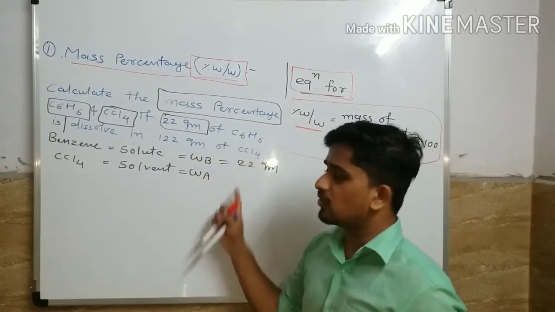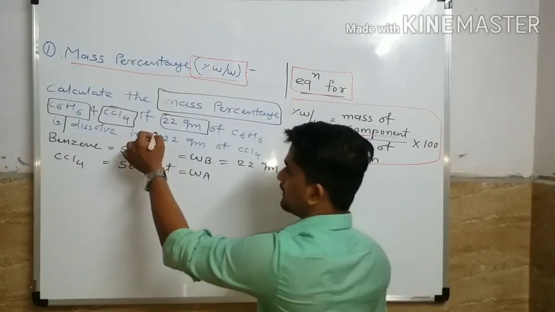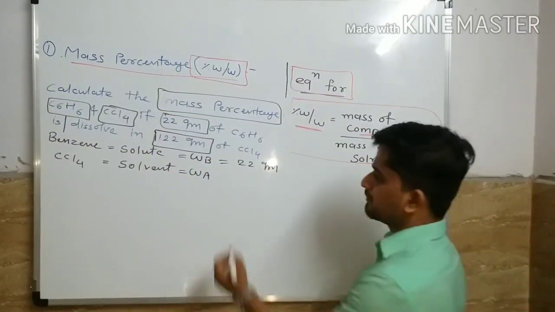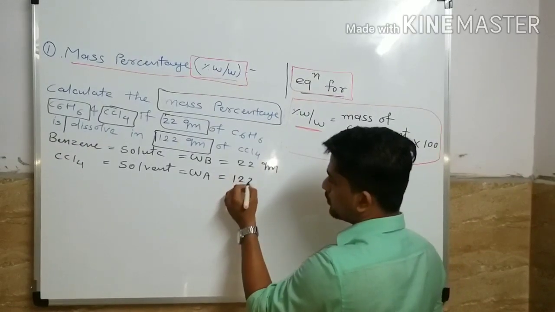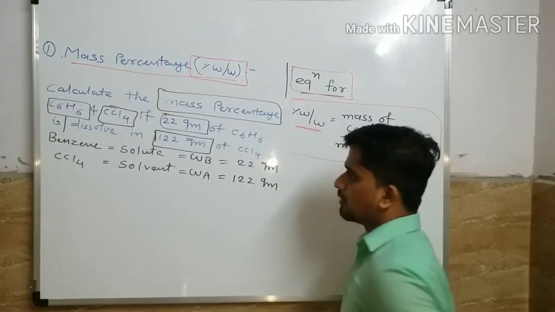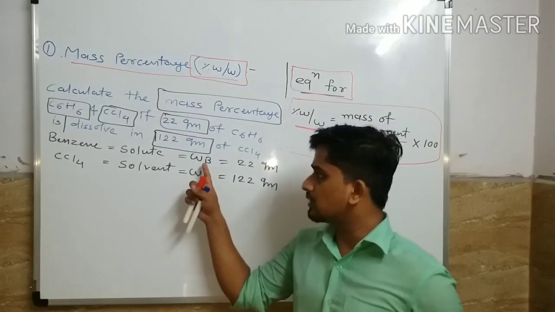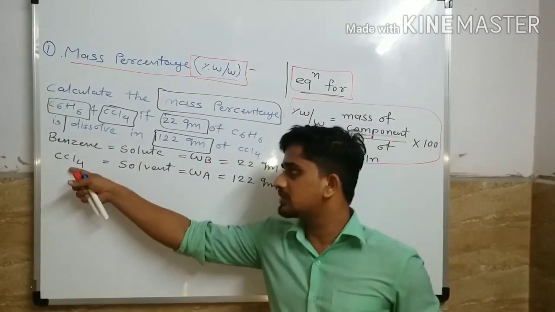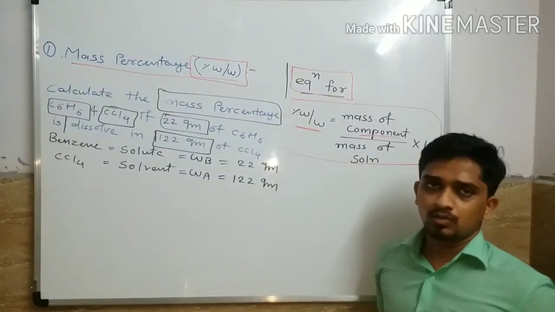Mass of CCl4 is also given, 122 gram. So now you have mass of benzene is 22 gram and mass of CCl4 is 122 gram.